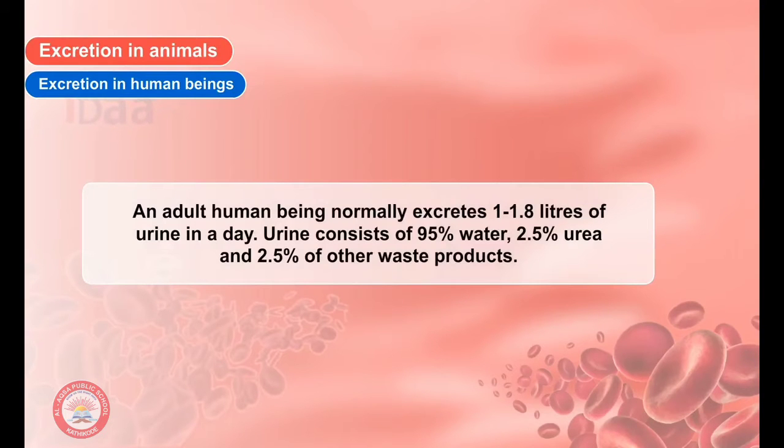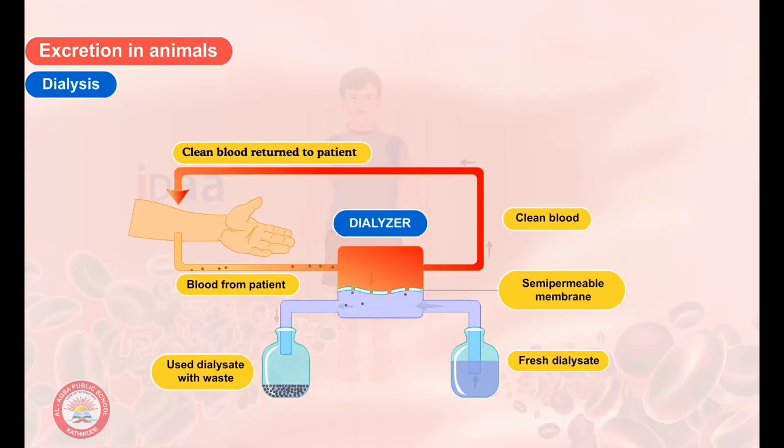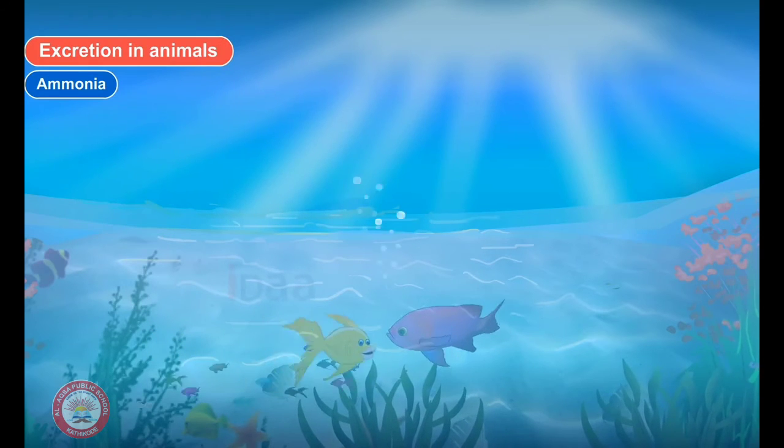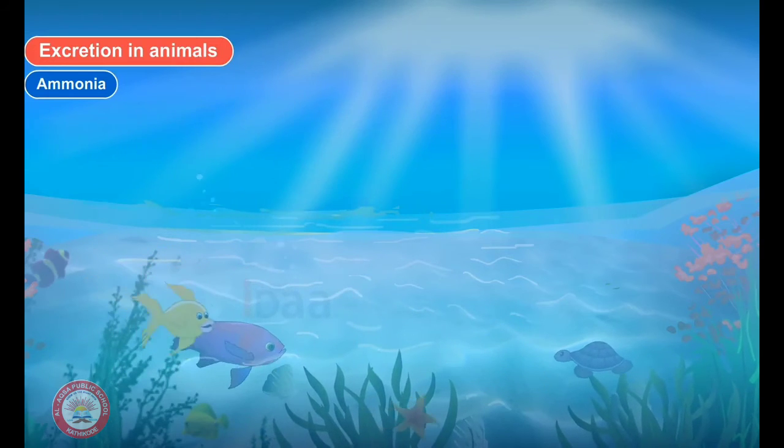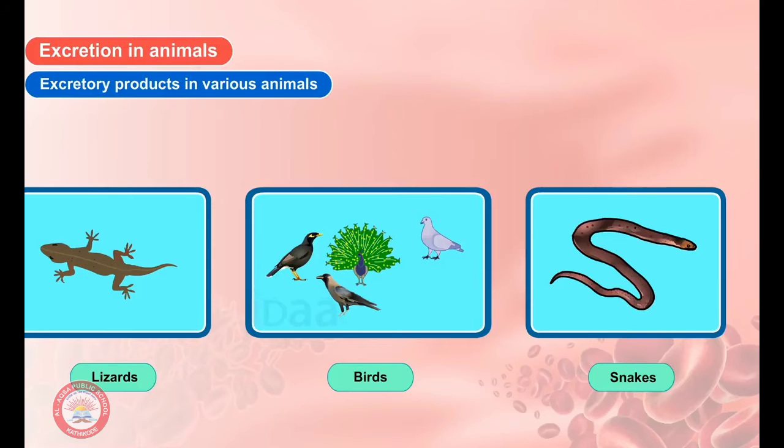An adult human being normally excretes 1 to 1.8 liters of urine in 24 hours. Urine consists of 95% water, 2.5% urea, and 2.5% other waste products. Sometimes a person's kidney may stop working, at the time of which the blood needs to be filtered using an artificial kidney. This process is called dialysis. The excretory product in animals vary according to the availability of water. In fishes, it is ammonia, whereas in birds, lizards, and snakes, it is uric acid.